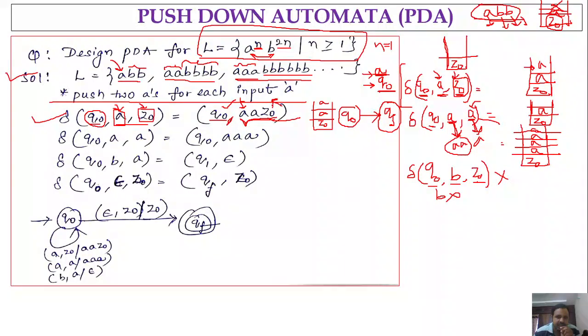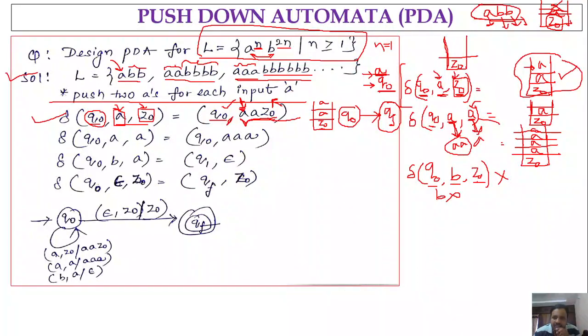Z naught is the rightmost symbol, so it must appear at the bottom of the stack, then A, then the last A, the leftmost symbol. In that fashion we have to push. That is the first condition that we have taken. If you observe the right side of the diagram, you could find this configuration.